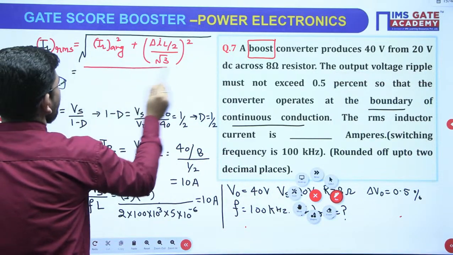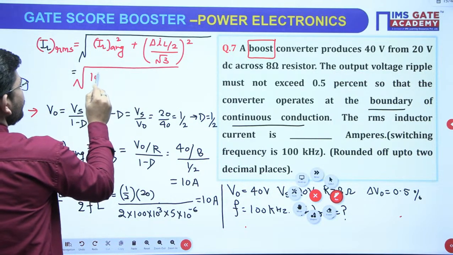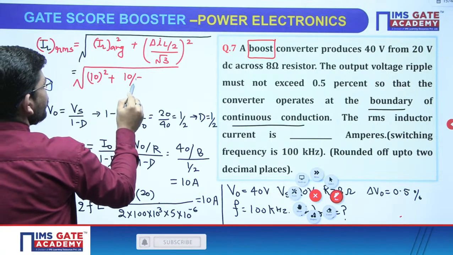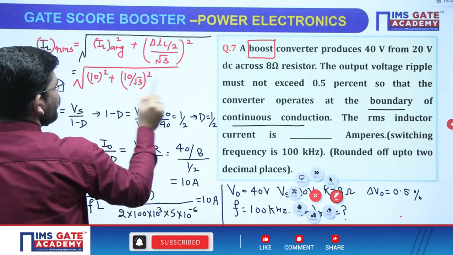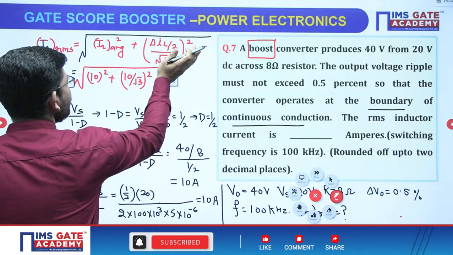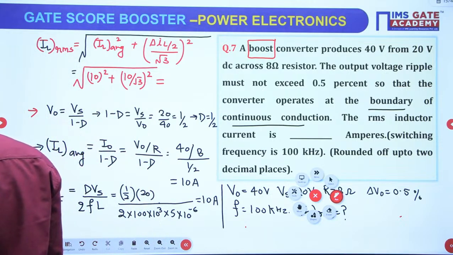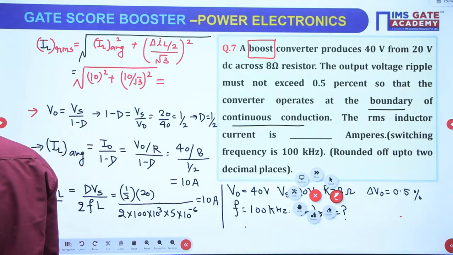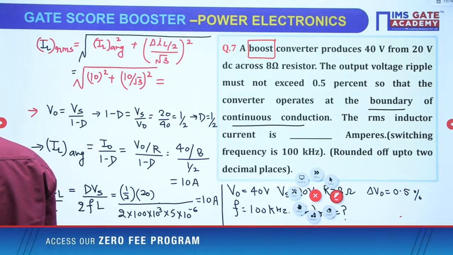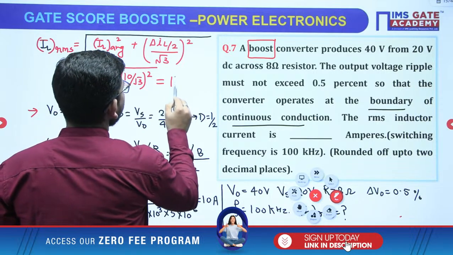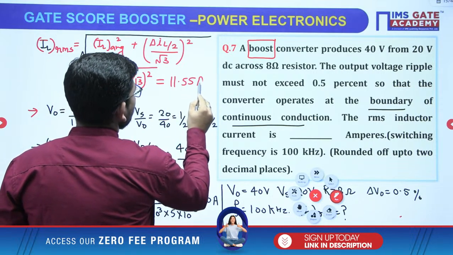So IL average 10, delta IL by 2 10 by root 3 square. Finally answer will be 11.55 ampere, correct?